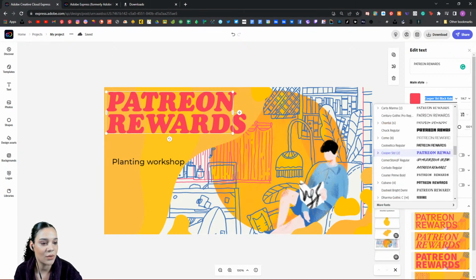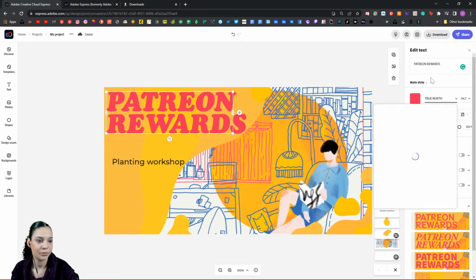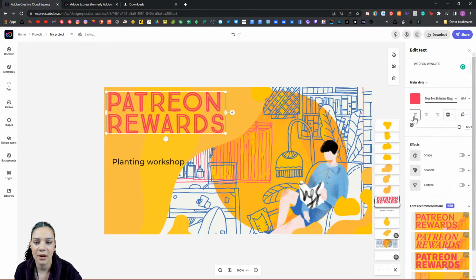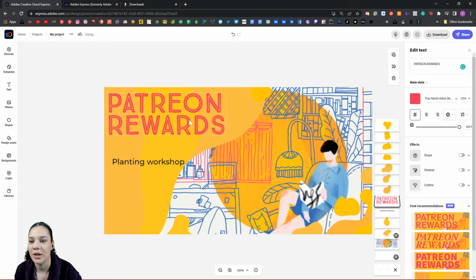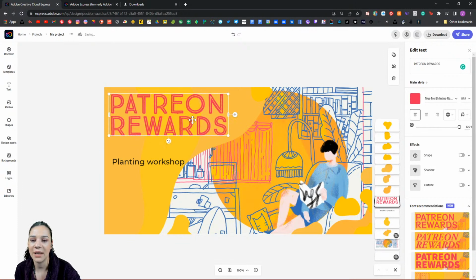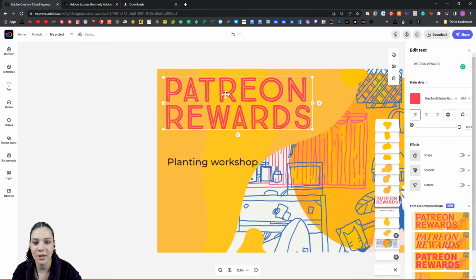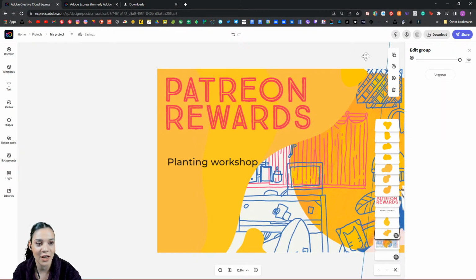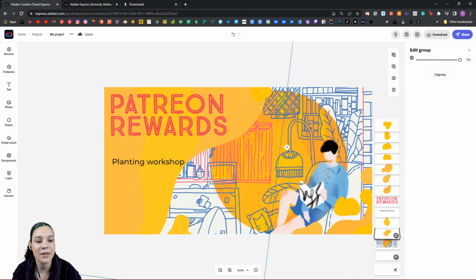So I've selected a font that I really liked in here, and that is called True North. So I'll just type True North there, and this is a cool font, and I chose this font because it's got a little bit of texture to it. If I zoom in here, you can see it has a little bit of texture. It's not pixel perfect, and I really liked it because it has the line through the center of it, which is very reminiscent of our illustration style that we've chosen here.